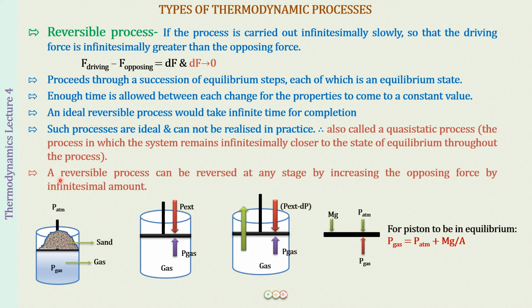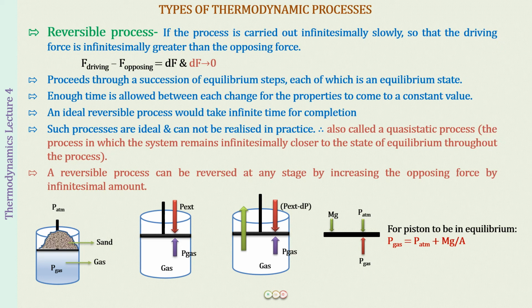So we can say a reversible process is a process which can be reversed at any stage by increasing the opposing force by an infinitesimal amount. So we can go one step back by putting some more sand, right? This process is called a reversible process because we can reverse it at any state. I hope now the reversible process is clear to you.